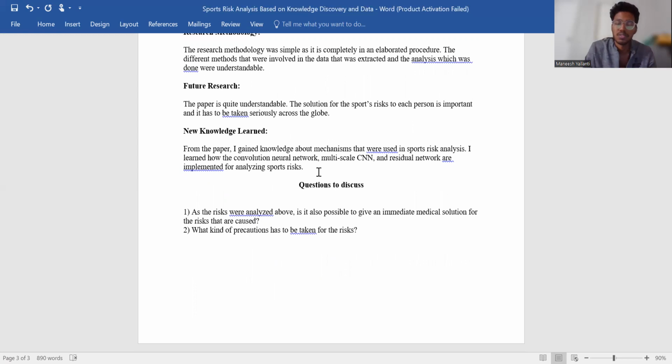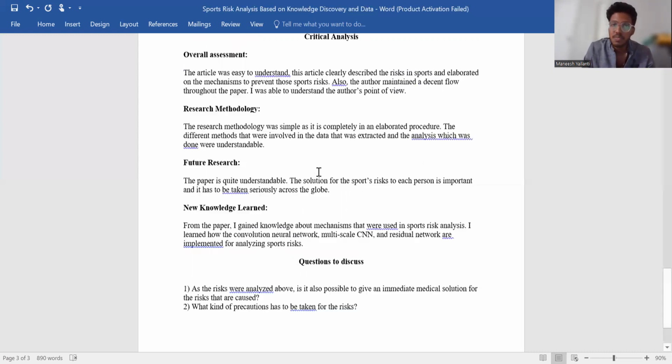I learned how the convolutional neural network, multi-scale CNN, and residual network are implemented for analyzing sport risk. Questions to discuss. As these risks were analyzed above, is it also possible to give an immediate medical solution for the risks that were caused? And what kind of precautions have to be taken for the risks?